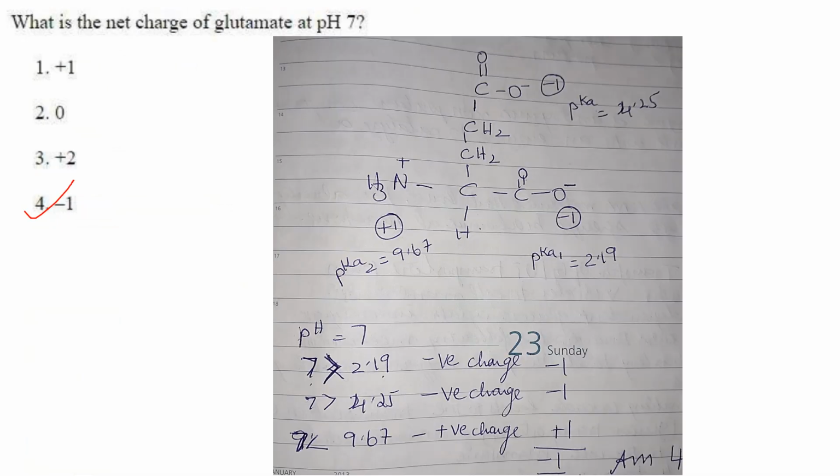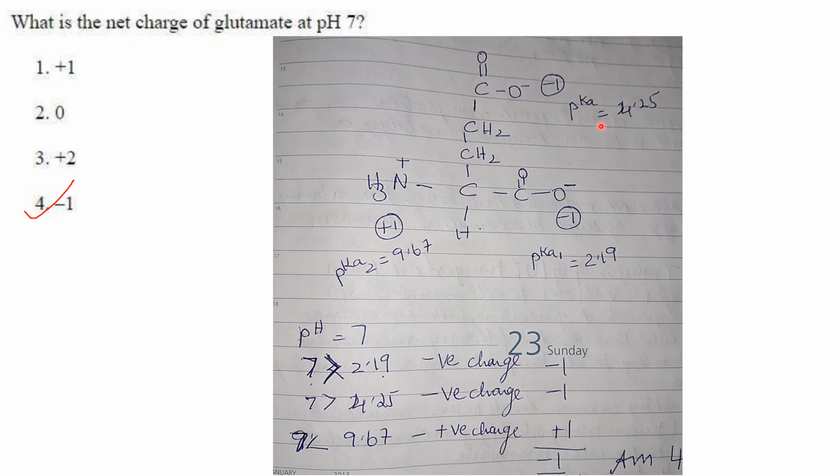Then what is the net charge of glutamate at pH 7? This is the structure of glutamate. It has a carboxyl group here, a carboxyl group here, and this is the amino group. These groups, the side chain carboxyl, the alpha carboxyl and the alpha amino group, have pKa values as I have written here.